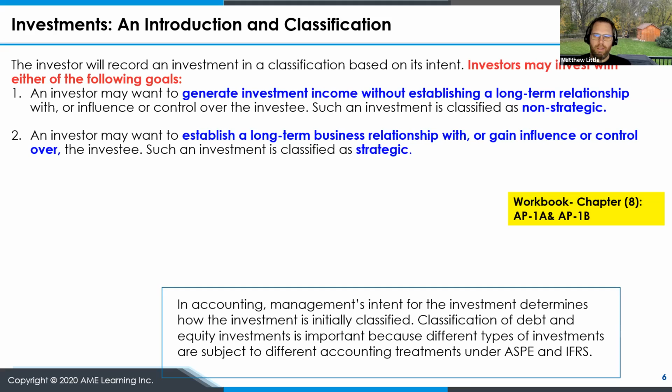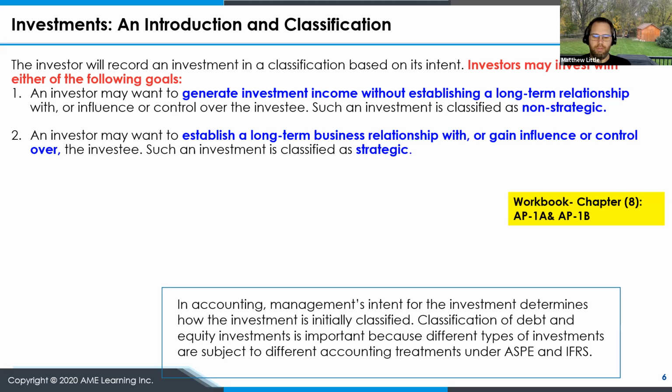So when we look at investing in an organization, you typically have an intent for that investment. Do you plan to just generate investment income and you have no intent on having a long-term relationship or influence over that organization? That's considered non-strategic. So it's not aligned technically with your strategic goals of the organization to invest in that business. Another investor may want to establish a long-term relationship or gain influence or control over that other organization. And that's considered a strategic investment.